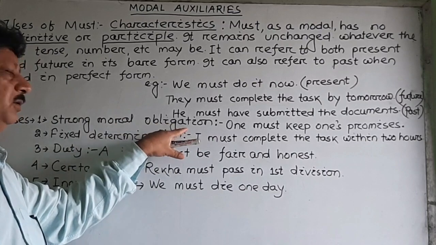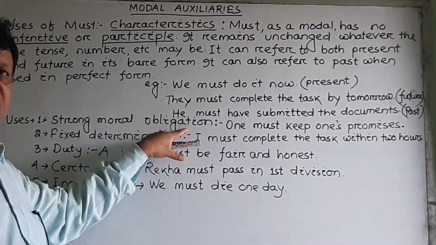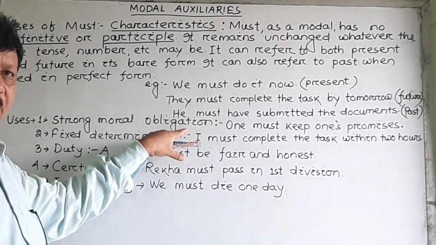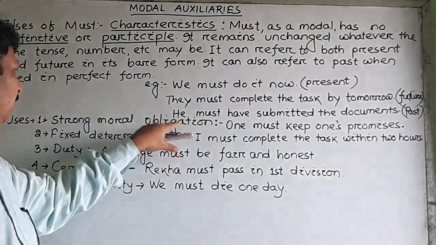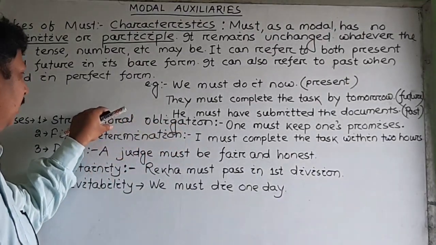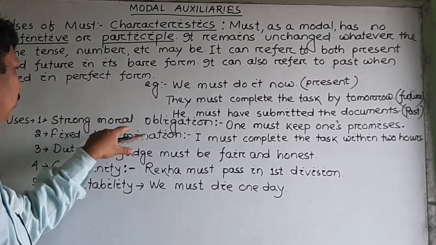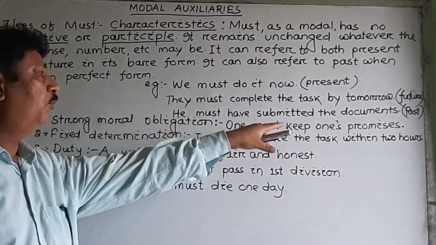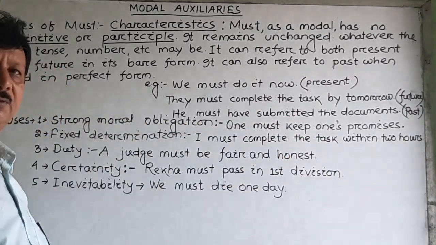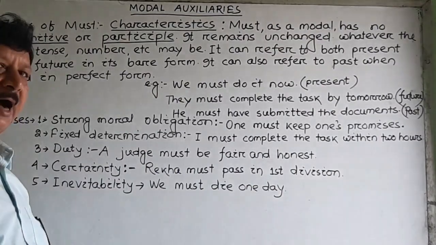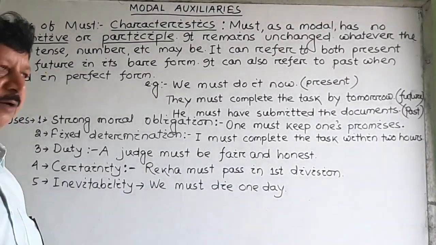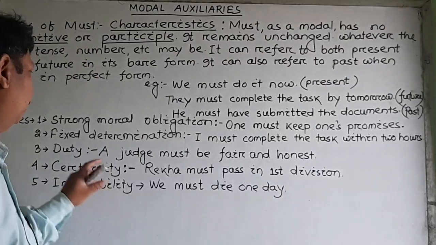Strong moral obligation. When it is simply obligation, we use should, but when it is so strong, or it is based on morality, then we should use must. One must keep one's promises. This is the example. That means we are highly obliged, extremely obliged to keep our promises.